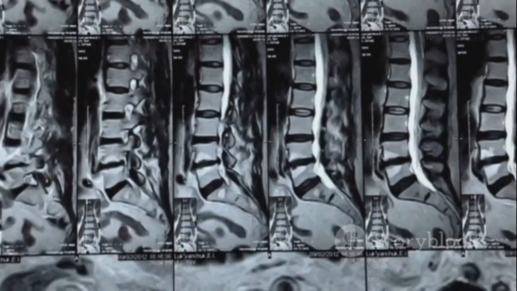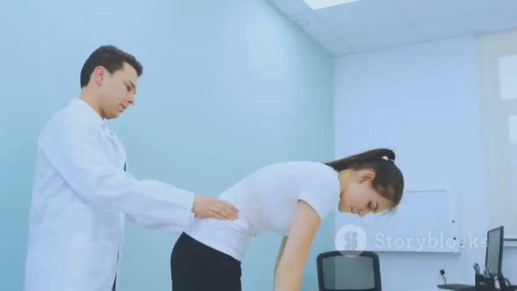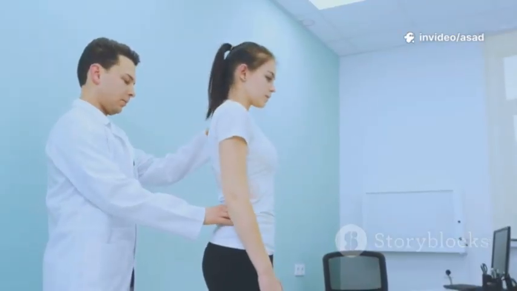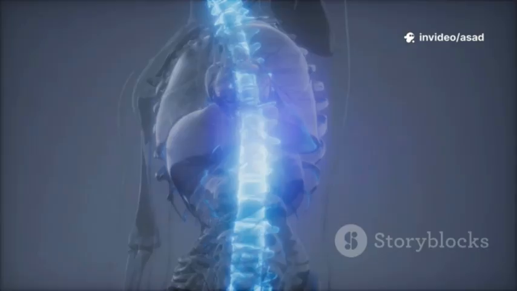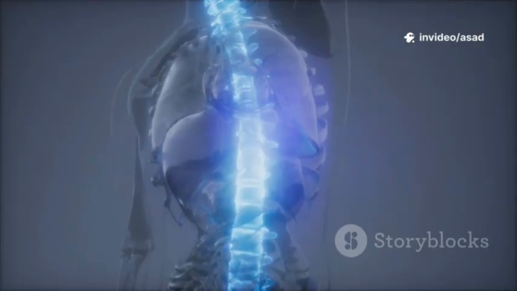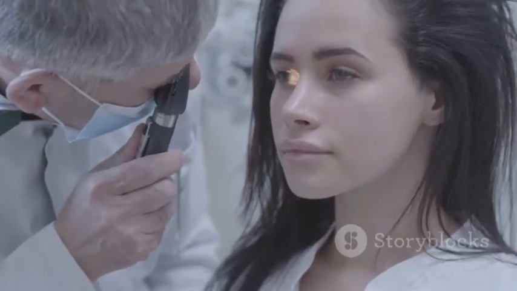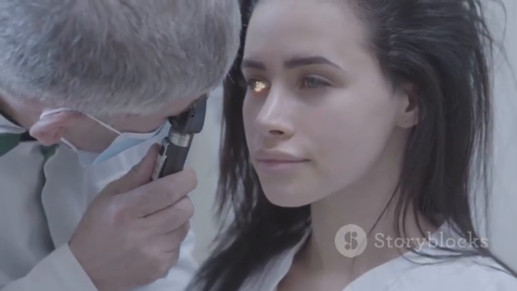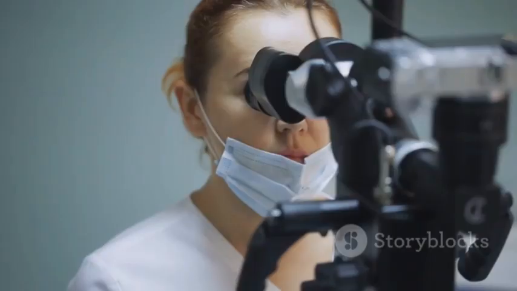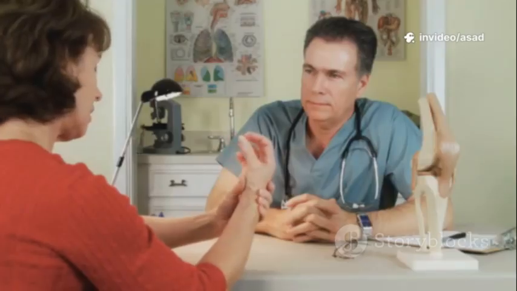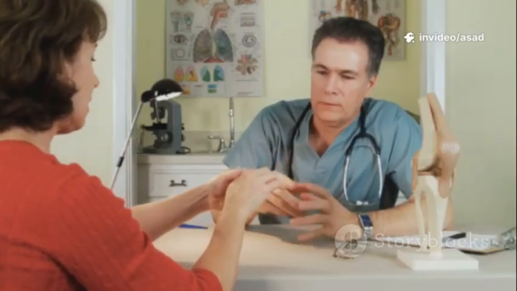Spondyloarthritis, like ankylosing spondylitis, mainly affects the spine and pelvis, leading to chronic back pain and stiffness. Over time, it can cause the spine to fuse, resulting in a rigid posture. Sjögren's syndrome attacks moisture-producing glands, causing dry eyes and mouth, and can also lead to fatigue and joint pain.